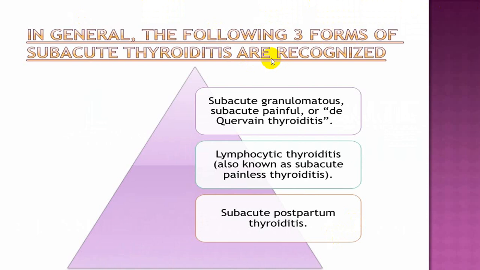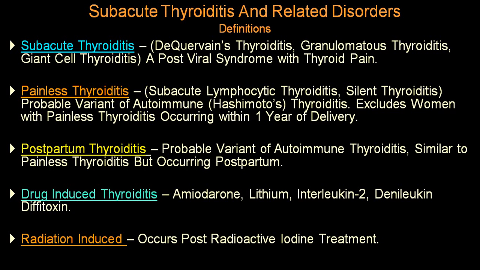Subacute thyroiditis can be of three different groups. One we call the De Quervain variety. Another is called lymphocytic thyroiditis, also known as subacute painless thyroiditis. And the third variety in that subacute group is subacute postpartum thyroiditis. It is by and large post-viral. So subacute is post-viral.